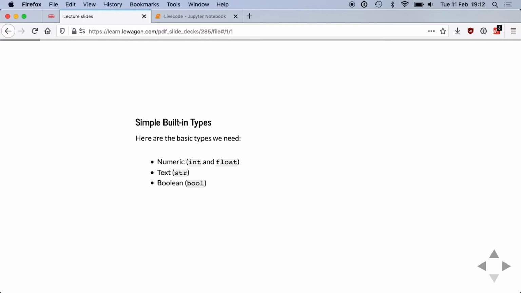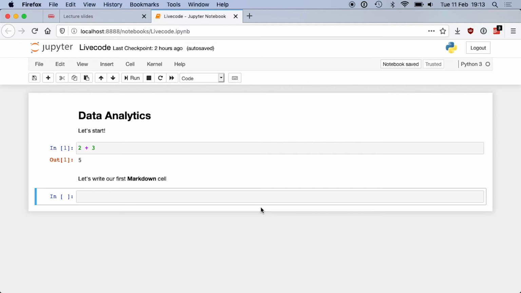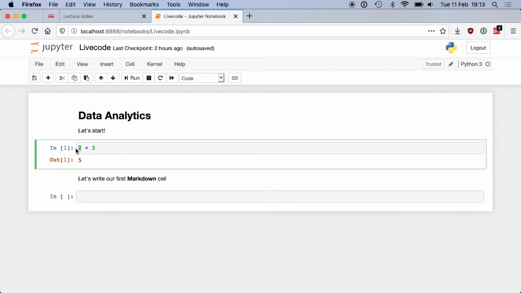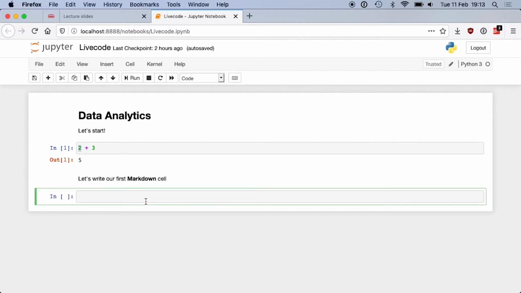So let's have a look. Here, I already used some types. What's the type of 2 and 3? Can you guess? Integer. How can I check the type is integer? What command could I run in Python? Can you guess the name of the command we can run to check the type?